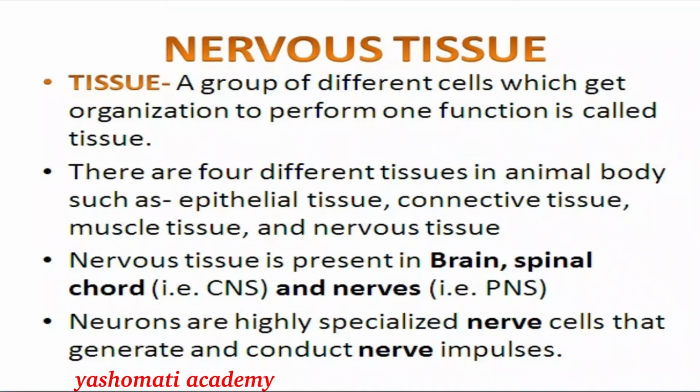Hello everyone, today we are going to study nervous tissue. As we all know, tissue means a group of different cells which get organized to perform one function.